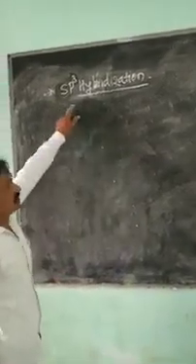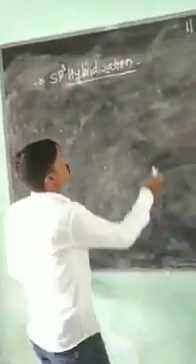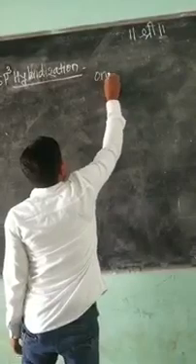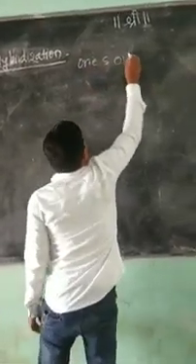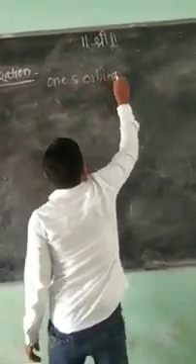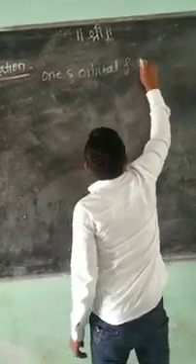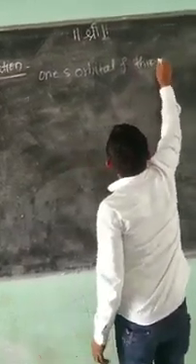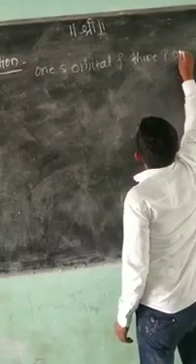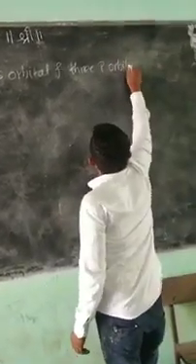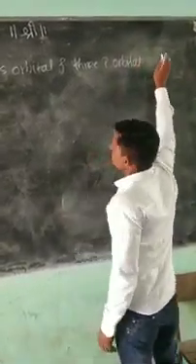So next hybridization is the sp3 hybridization. In case of sp3 hybridization, one s orbital and 3 p orbitals are mixed, and we get the hybrid orbital.